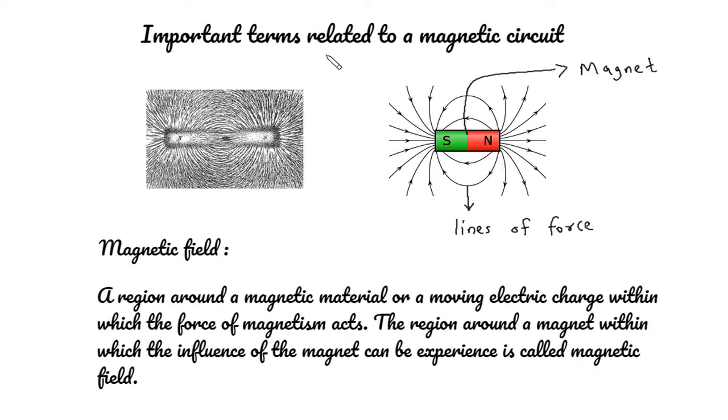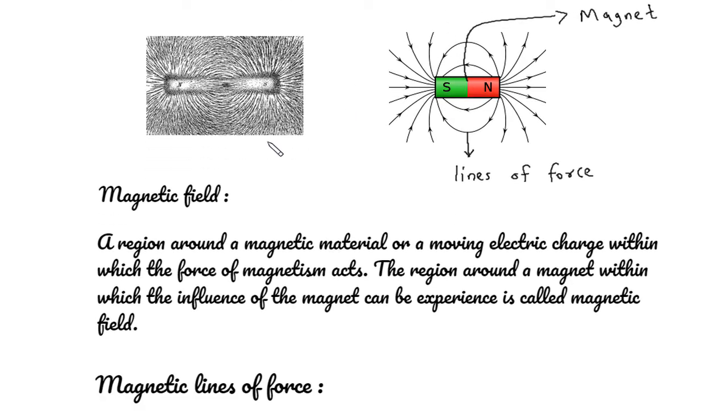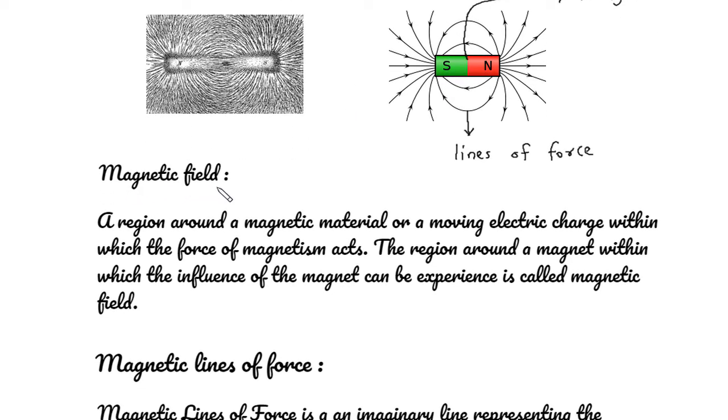Important terms related to a magnetic circuit. Magnetic field. A region around a magnetic material or a moving electric charge within which the force of magnetism acts. The region around a magnet within which the influence of the magnet can be experienced is called magnetic field.